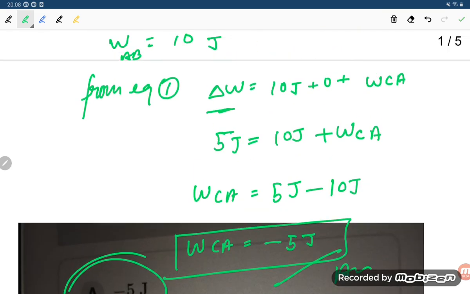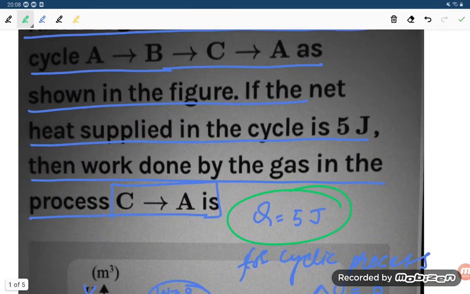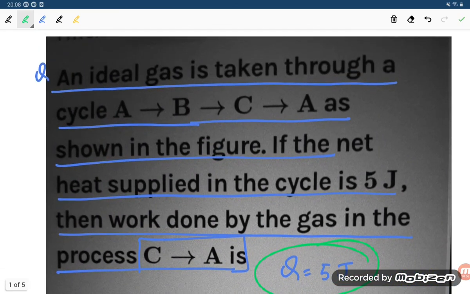But you need to read it again and again, student. This is quite a good question. You can see, this is quite a good question.